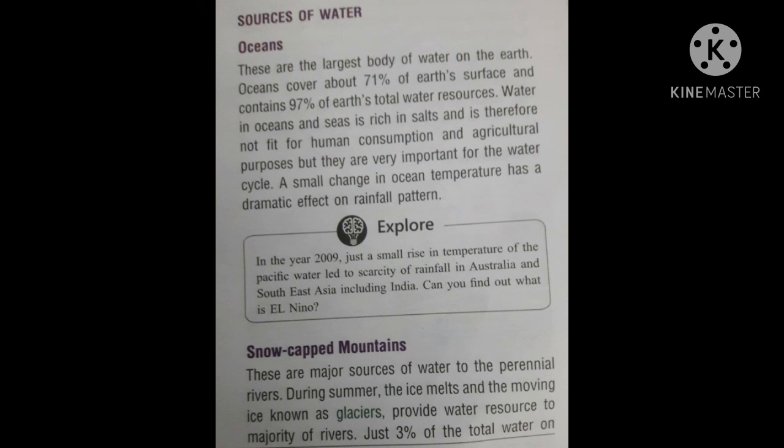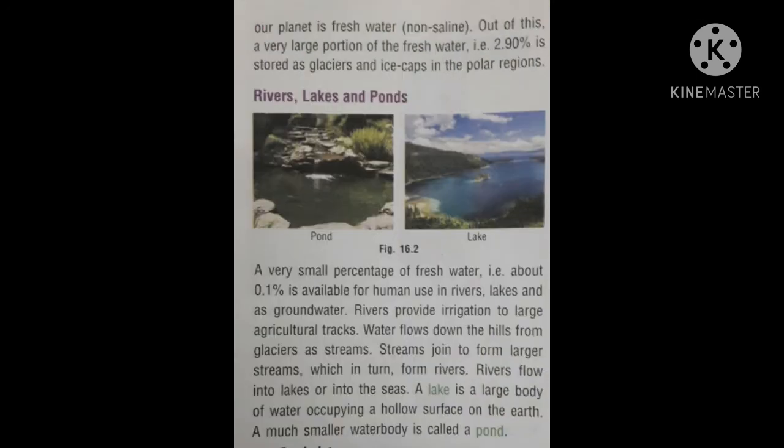Just 3% of the total water on our planet is fresh water, that is non saline. Out of this, a very large portion of the fresh water, that is 2.90%, is stored as glacier and ice caps in the polar region.